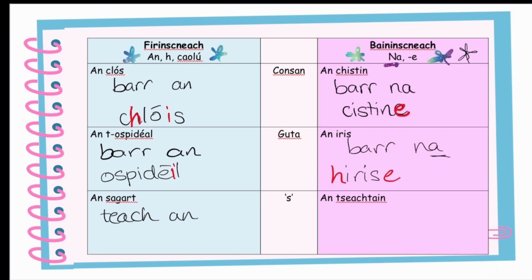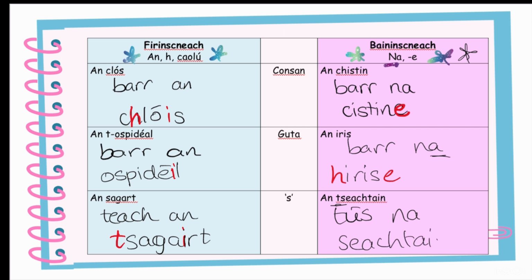Right. We don't. There's a reason why this is a separate category to the consonants. So we actually put in our T in here. And then can I make it slender? Yes, I can. So I just put in I or T. Hopefully that's okay. And then for an tseachtain, then if it's the start of the week, it's tús. And then an changes to na. And then I can put my E at the end. But I do take out that T when I'm changing it into the Tuiseal Genideach. So it's tús na seachtaine.